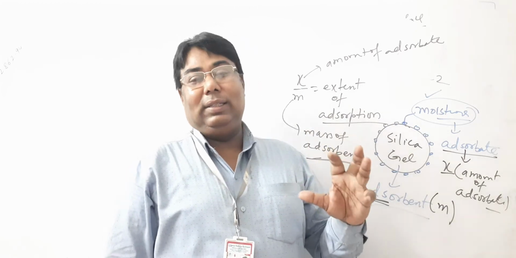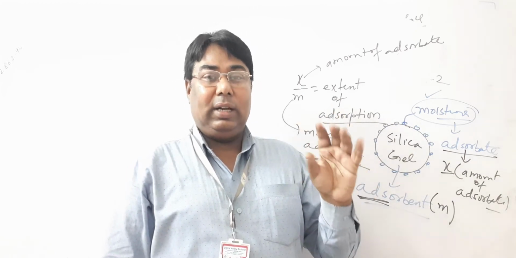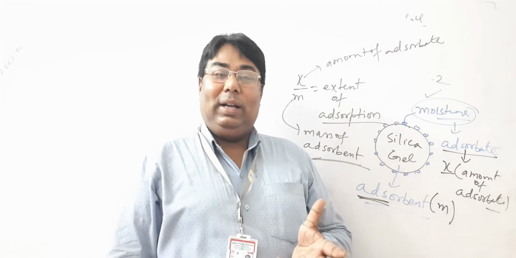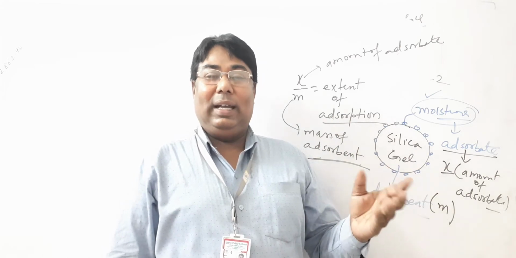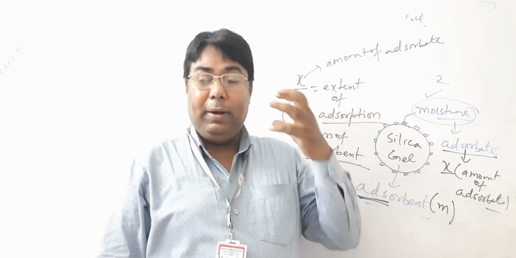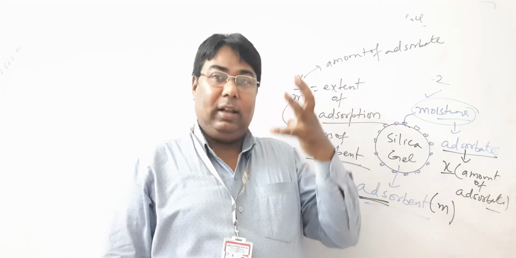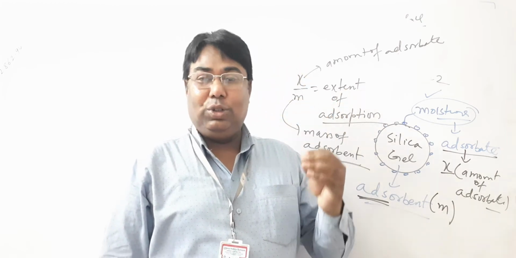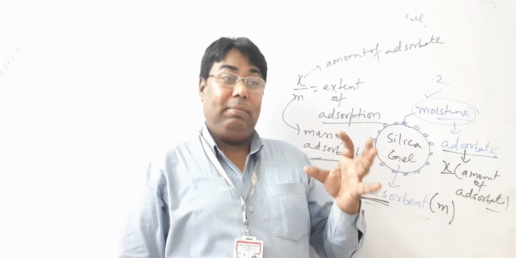Therefore, charcoal is considered the best adsorbing material. Nowadays, charcoal is mainly used in various kinds of face creams to absorb the particles present over the skin.